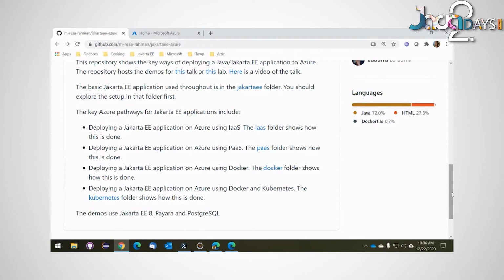Then there's PaaS, or Platform as a Service, and this is a situation where you only are dealing with your artifacts. So everything else is created for you. In this case, you would just be deploying your WAR file and doing just a few wizard steps to set up your PaaS environment. Azure does have one, so we have JBoss EAP as a managed service on PaaS. I probably won't be showing you the PaaS too much. The PaaS is the highest level abstraction, if you will, and IaaS is the lowest level abstraction, if you will.